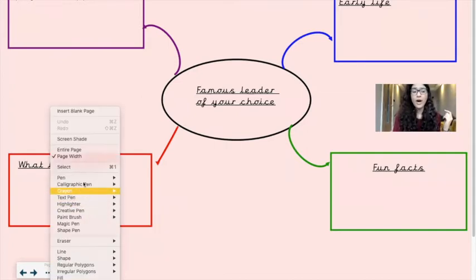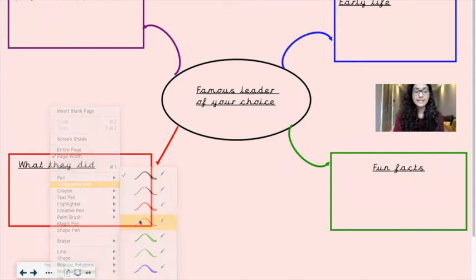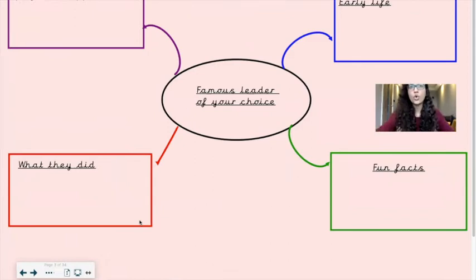However, what I would like for you to do still is to remember who the leader of your choice was. Now, if you remember, I did say it can be male or female. I remember choosing Malcolm X. So the name of whoever you chose should be in the middle. And then when you are writing a non-chronological report, you have to talk about everything you possibly can about that person, just to make sure that you're covering all aspects of their life.